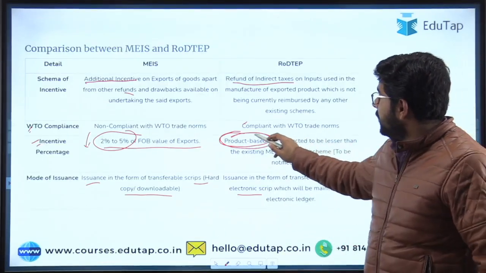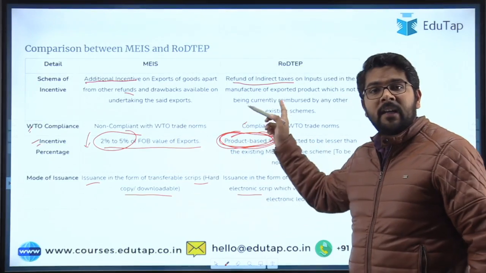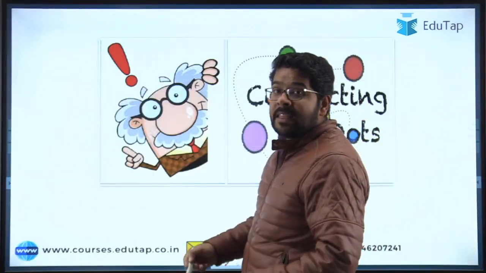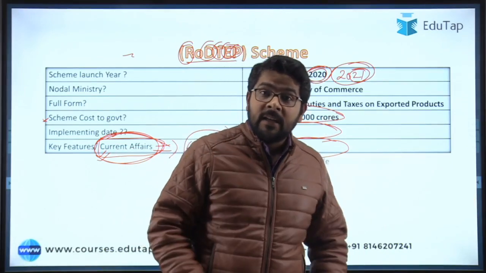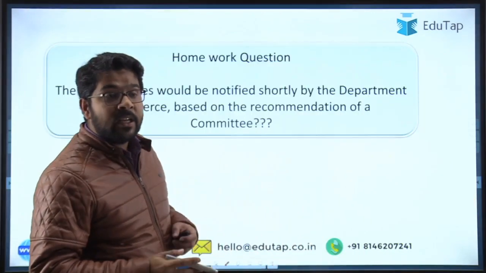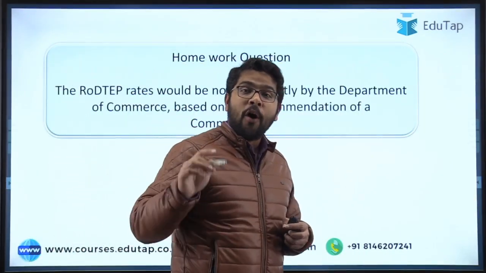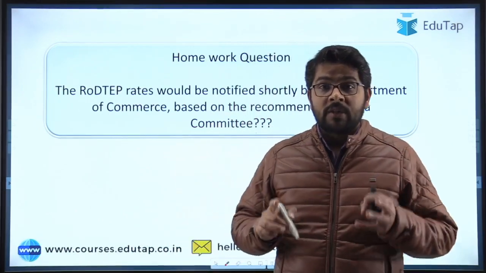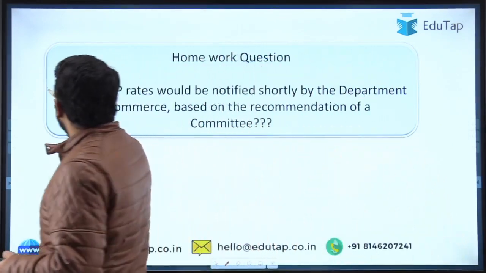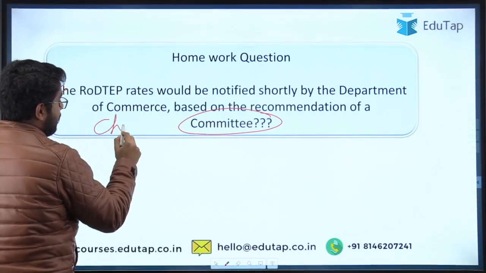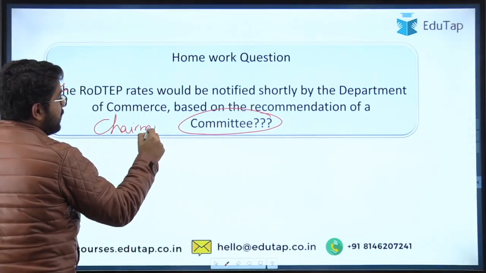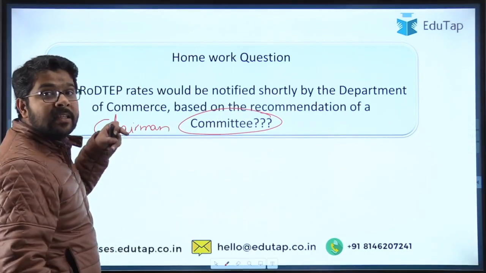In here we have said that there will be product based rates under RODTEP scheme. So these rates will be decided by a committee. So the name of the committee, or the name of the chairman of that committee, is your question, guys. So you have to write down the name of this committee, or you can say the chairman of this particular committee, in the comment section.